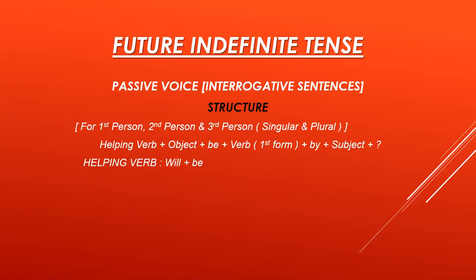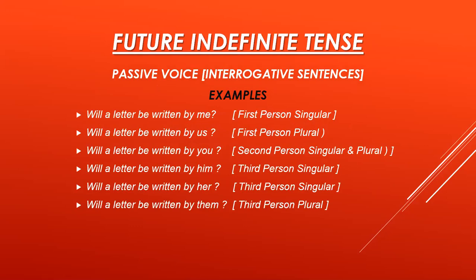Now I am showing you the passive voice interrogative sentences structure for first person, second person, and third person singular and plural, for I, we, for you, and for third person he, she, and they. We have the same structure for passive voice. Helping verb comes here in the beginning, plus object, plus be, plus verb third form, plus by, plus subject, plus question mark. Now the helping verb is will be. Now you know that for passive voice, object comes after the helping verb and subject comes at the end of the sentence with the question mark at the end.